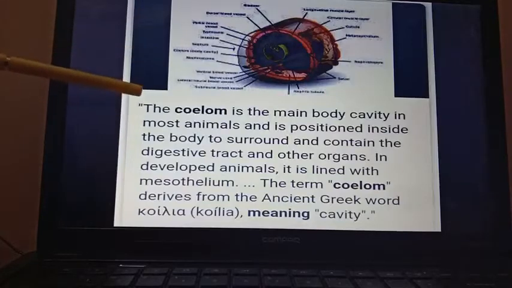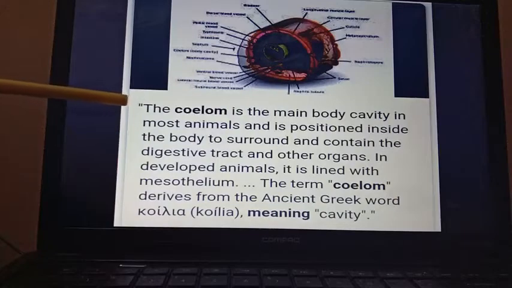The coelom actually is the main body cavity in most of the animals and is positioned inside the body, which mainly surrounds and contains the digestive tract and other organs.